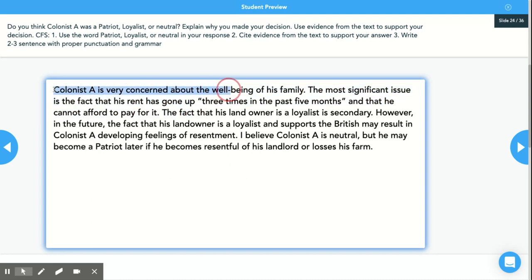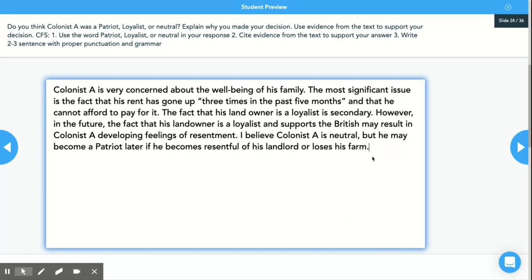Colonist A is very concerned about the well-being of his family. The most significant or important issue is the fact that his rent has gone up 3 times in the past 5 months. So that is where I quoted from the text, and that he cannot afford to pay it. The fact that his landowner is a loyalist is secondary. However, in the future, the fact that his landowner is a loyalist and supports the British may result in Colonist A developing feelings of resentment. I believe Colonist A is neutral, but he may become a patriot later if he becomes more resentful of his landlord or if he loses his farm.